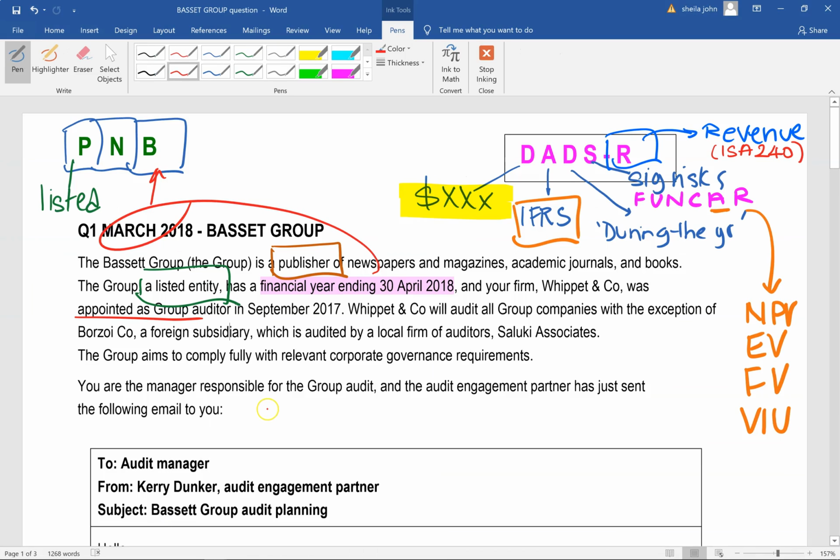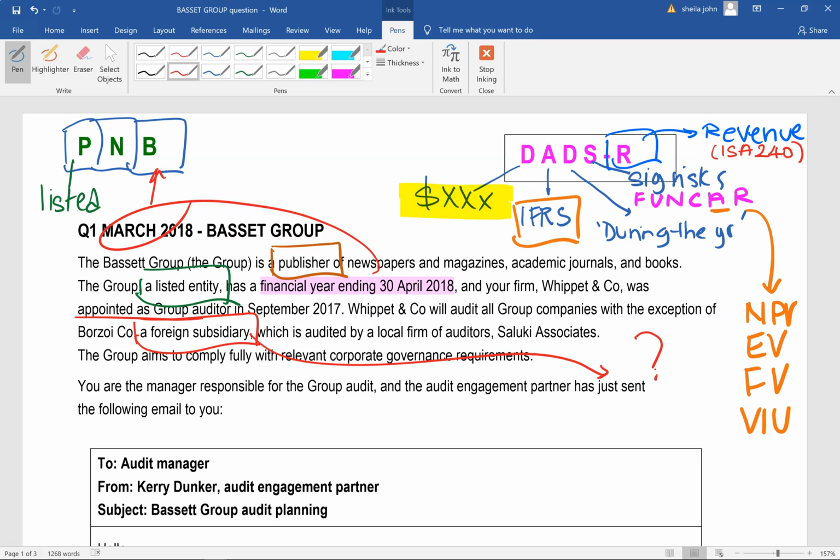Going back to the question. It says Whippet will audit all of the group companies with the exception of Borzoi, a foreign subsidiary, which is audited by a local firm of auditors, Saluki Associates, and the group aims to comply fully with relevant corporate governance requirements. Okay, fair enough, but we've got this foreign subsidiary here, and I just want to put a question mark here on the currency that is used in that particular country, because there have been past exam questions where they say that the functional currency is exactly the same as the parent.